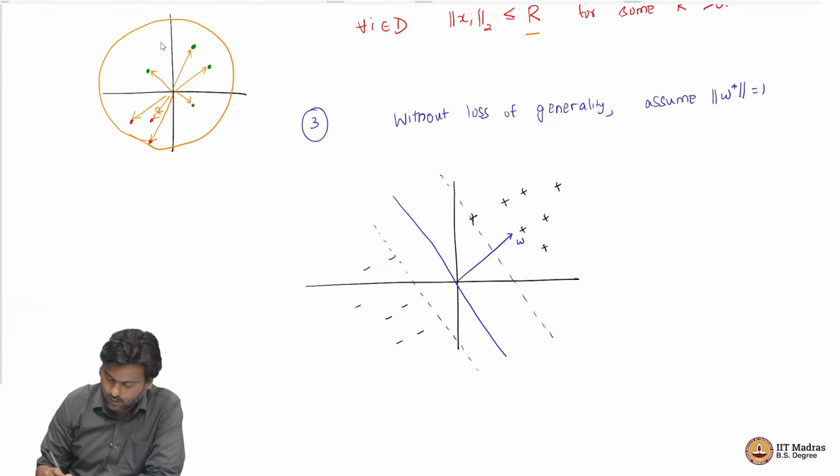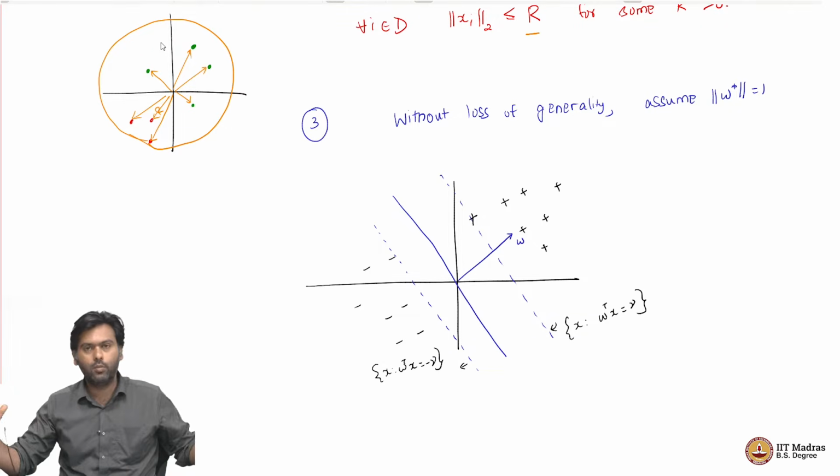Now this is a W, and this is the set of all x such that W transpose x equals gamma. Of course, this is the set of all x such that W transpose x equals minus gamma, and all my data points are on both sides.